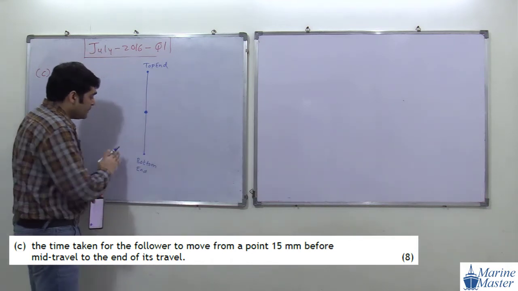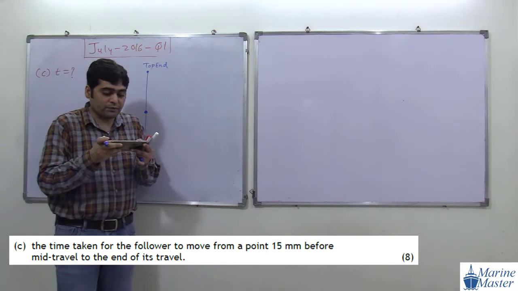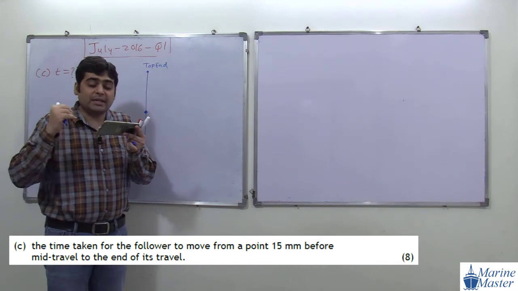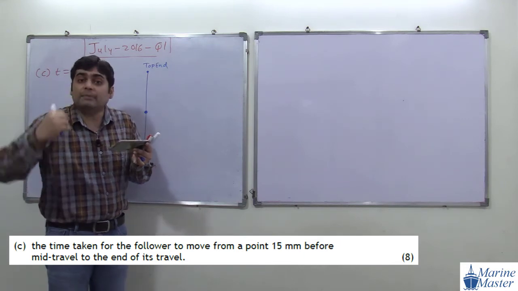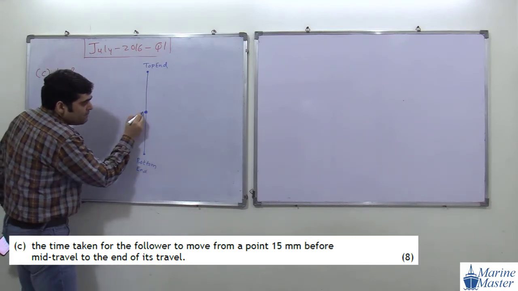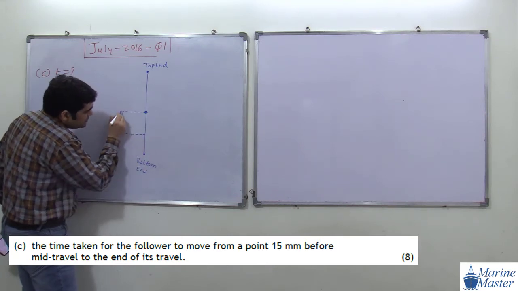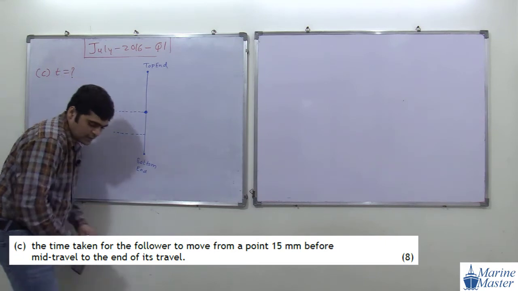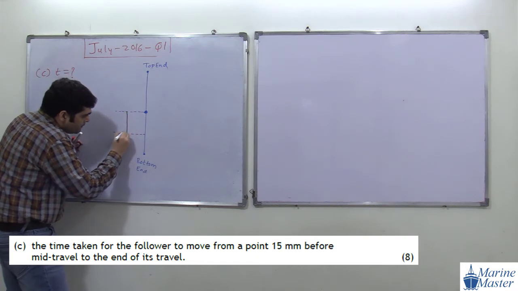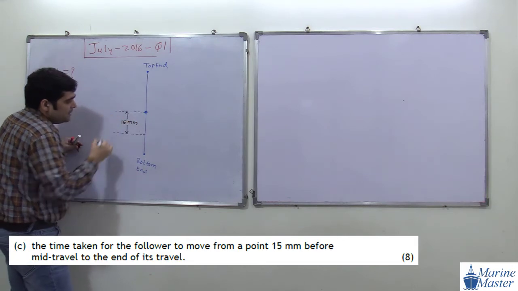So here, 15 mm before the mid travel. This position will be our mid travel. For what time do we have to calculate? The time taken for the follower to move from 15 mm before the mid travel. Before the mid travel means this location is mid travel, so 15 mm before. So this distance will be 15 mm before the mid travel.